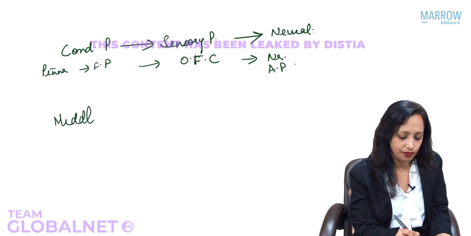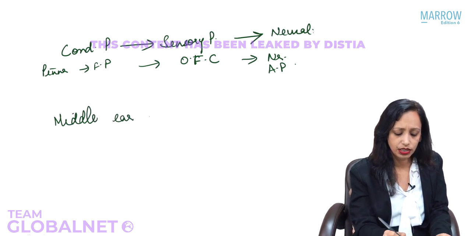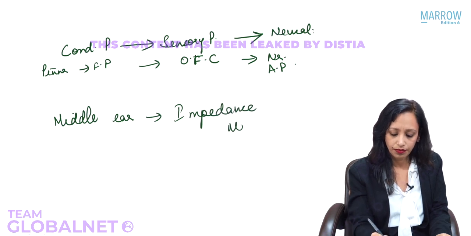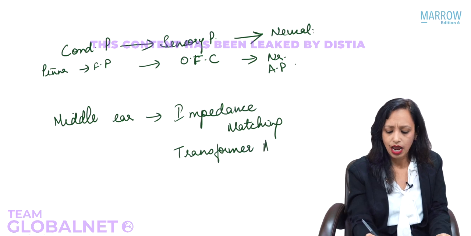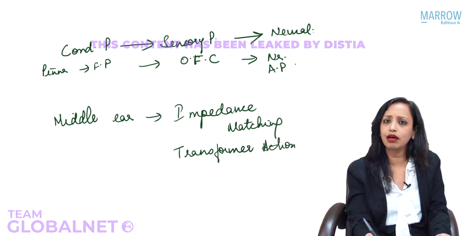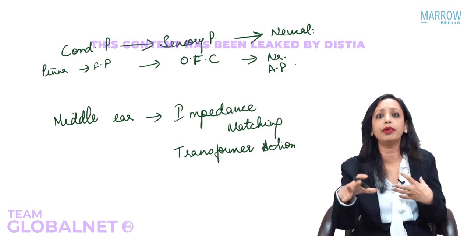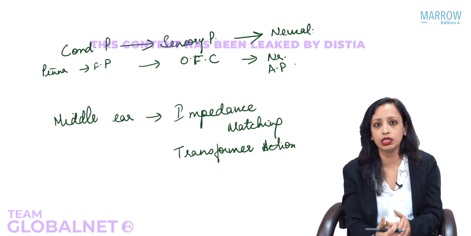The middle ear function is known as impedance matching, also known as transformer action. Now, how does this transformer action take place? How does any sound, when it goes through the middle ear, get amplified before it reaches the inner ear?